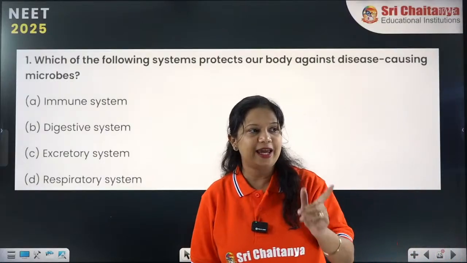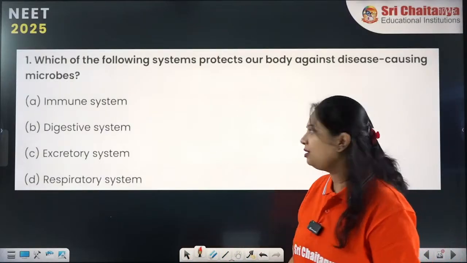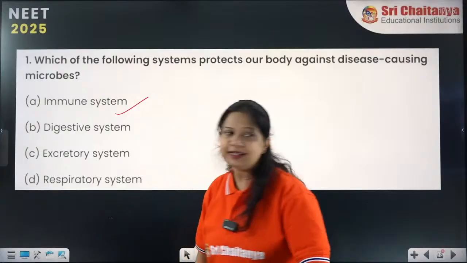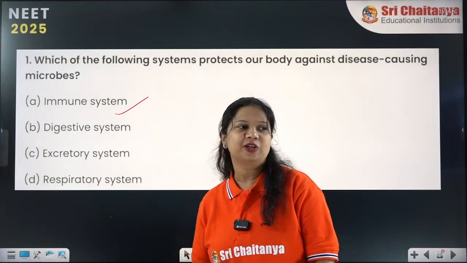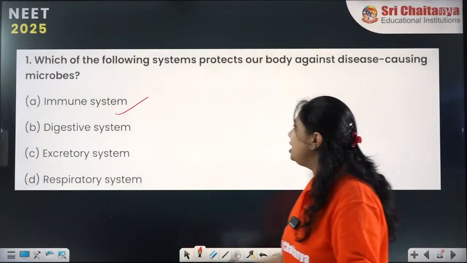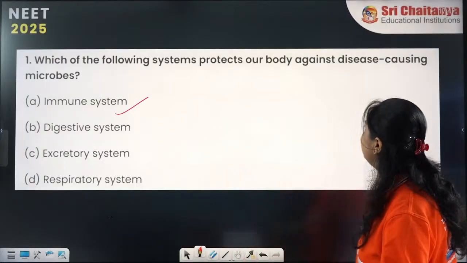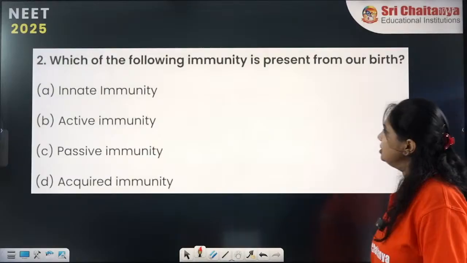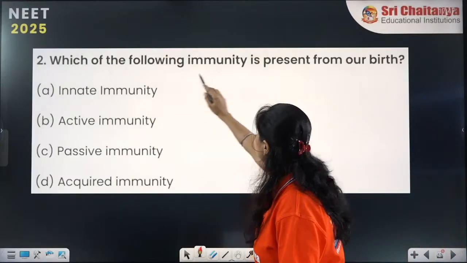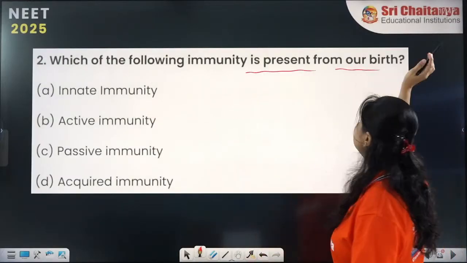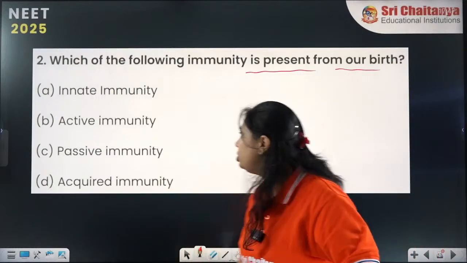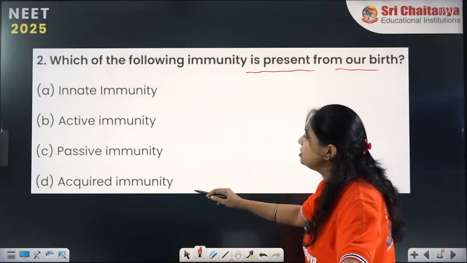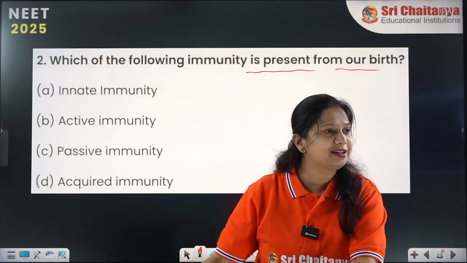Option A, yes, very good, very good. All of you, very good. That is the energy I want. Very good students. The immune system protects us from different types of diseases. Second question: which of the following immunity is present from our birth? We are born with which kind of immunity? Innate, active, passive, acquired.